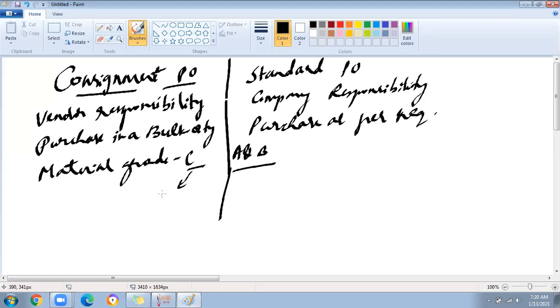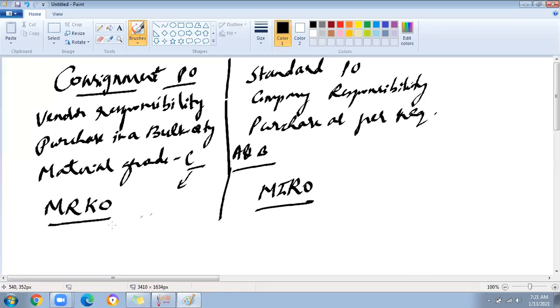Whenever you use from that stock, for how much stock you consume, for that stock only you're going to settle the invoice. In SAP terminology I can say MRKO is the transaction to settle the invoice. In normal PO we are going with MIRO. This is the major difference.